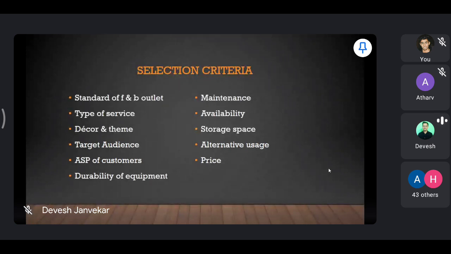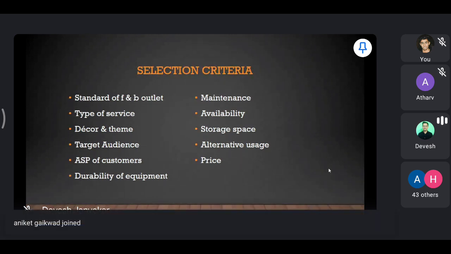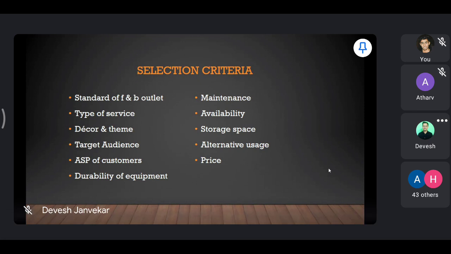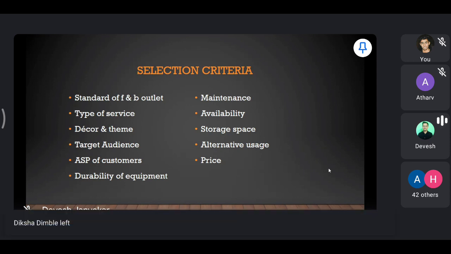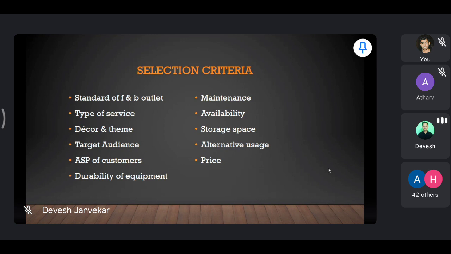The maintenance. What are the maintenance costs that you are going to incur during the life span of that equipment? Then the availability. Is it available in the local market, or do you have to import it from another region or country? In this, availability of funds is also going to play a role. If you are not having funds, how are you going to procure that cutlery or equipment? Then the storage space. How much storage area you have in your restaurant or hotel, you are going to procure as many as you can store, not more than that.